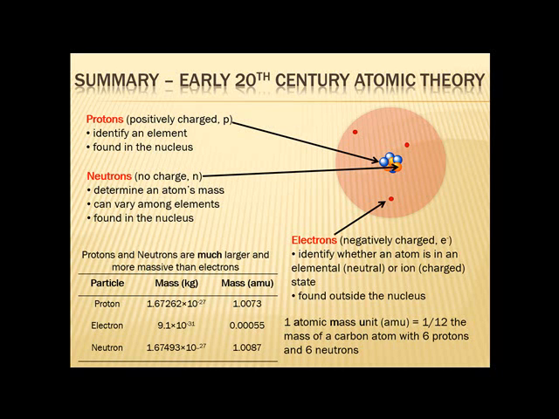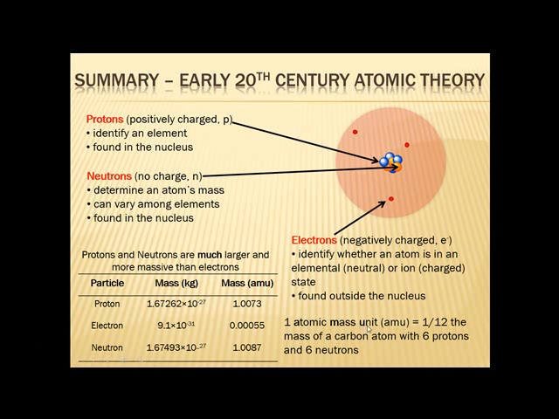So I just want to point out to you that protons and neutrons are much larger and much more massive than electrons. A proton is about 10 to the negative 27 kilograms, but an electron is about 10,000 times less massive, around 10 to the negative 31. By the way, because these are cumbersome numbers, hard to conceive of, what we do is we talk about the masses of protons and neutrons and atoms in what we call AMU, or atomic mass unit.